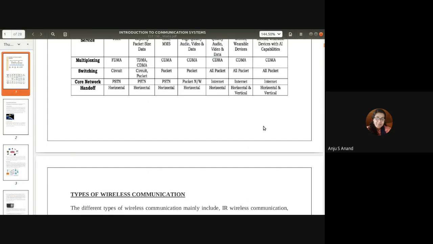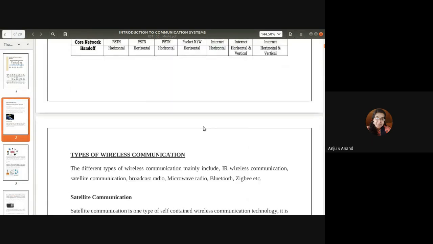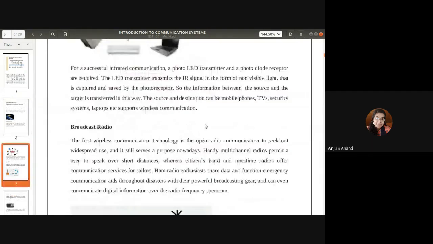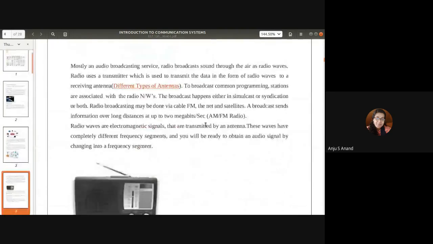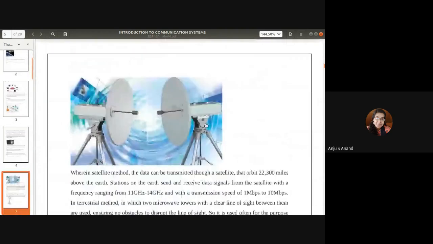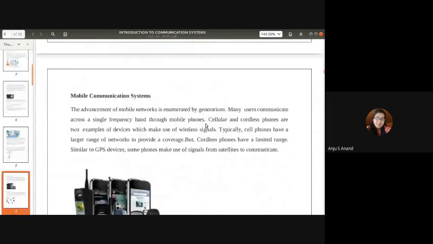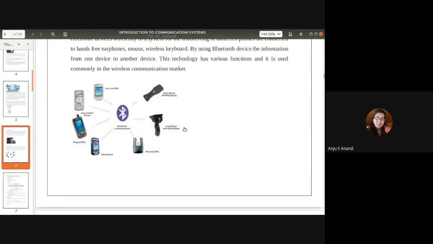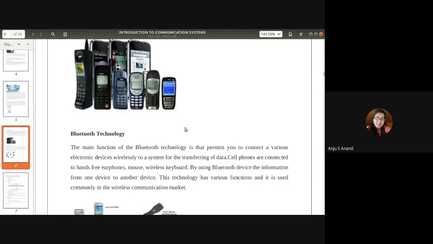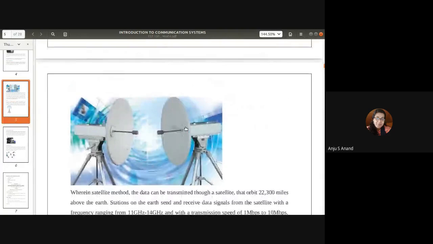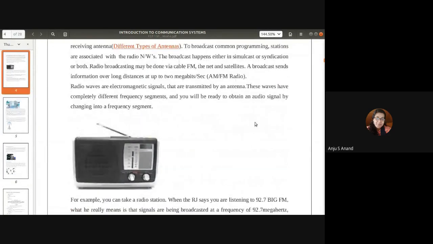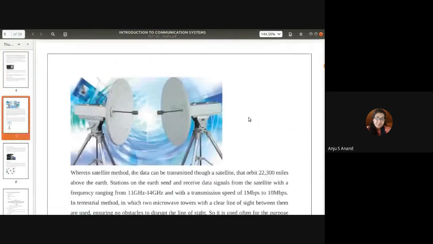It also discusses the different wireless communications like satellite communication, infrared, broadcast radio systems, microwave, Wi-Fi, mobile communication, Bluetooth, etc. The basic system architecture is also shown here, and it explains the systems well. Just go through all the topics.